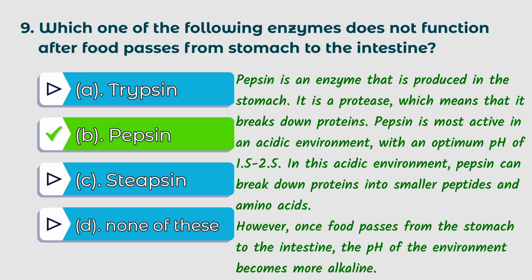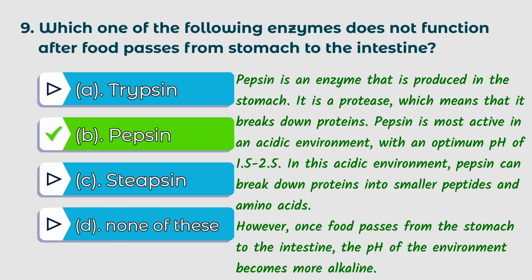Pepsin is most active in an acidic environment with an optimum pH of 1.5 to 2.5. In this acidic environment, pepsin can break down proteins into smaller peptides and amino acids. However, once food passes from the stomach to the intestine, the pH of the environment becomes more alkaline.